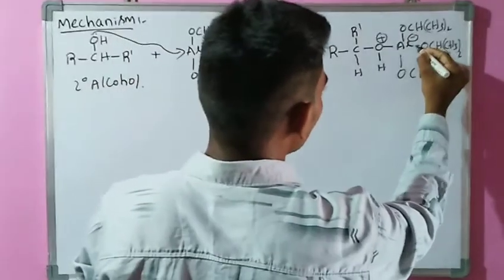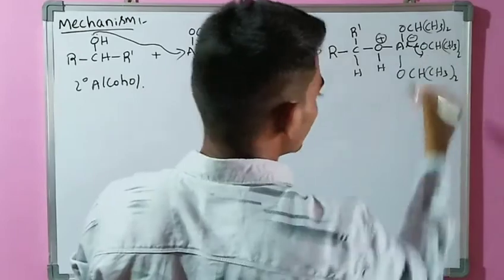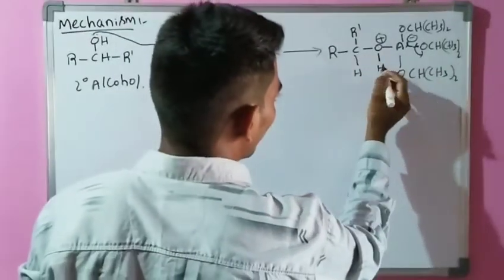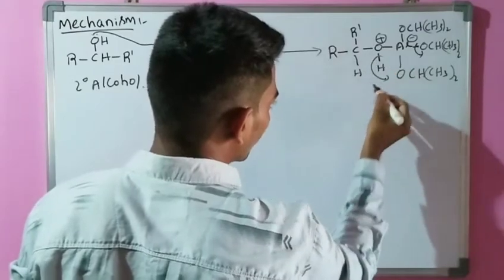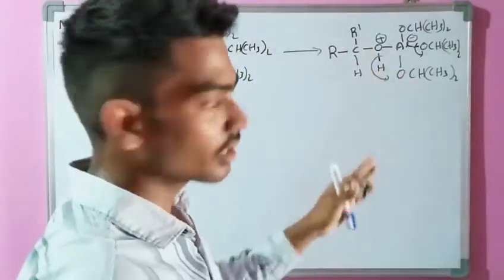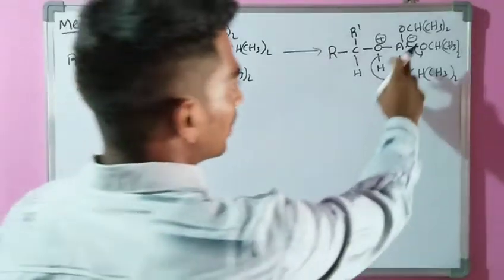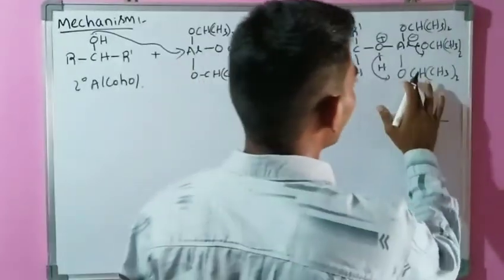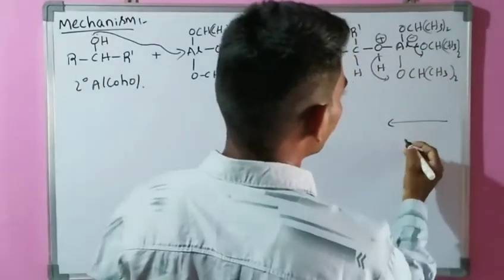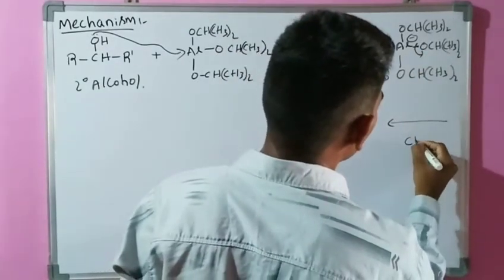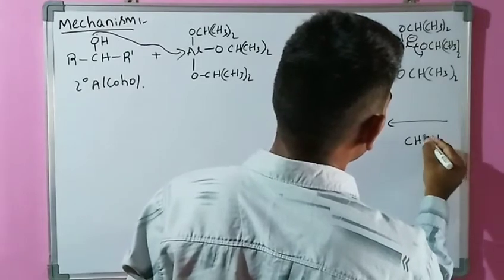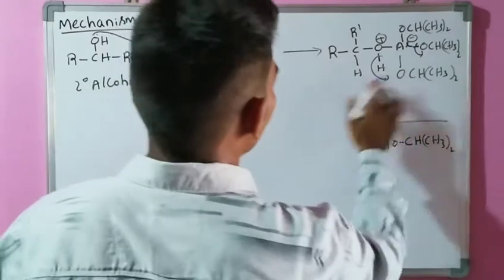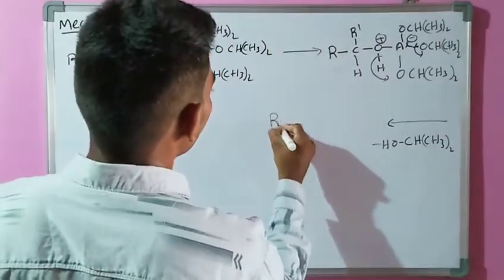Here the hydrogen is removed because oxygen has a valency of 2 and aluminum has a valency of 3. So isopropyl alcohol is removed, and this type of reaction takes place.